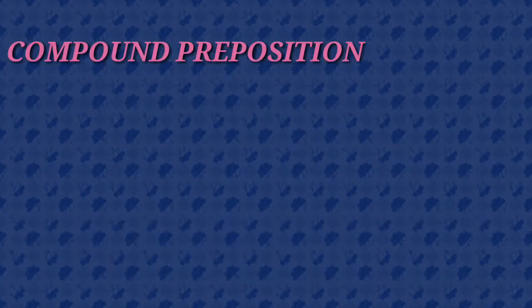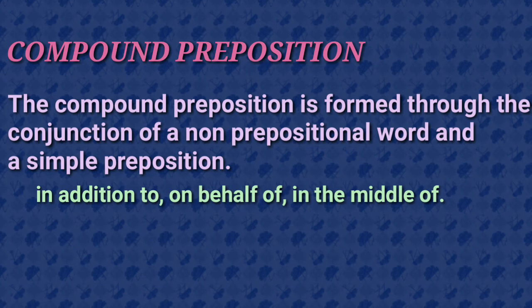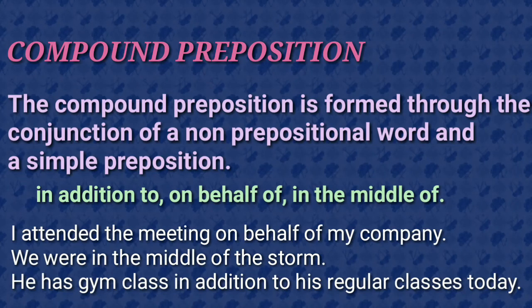Third one, compound preposition. The compound preposition is formed through the conjunction of a non-prepositional word and a simple preposition. For example, in addition to, on behalf of, in the middle of. Let's see some examples. I attended the meeting on behalf of my company. We were in the middle of the storm. He has gym class in addition to his regular classes today.